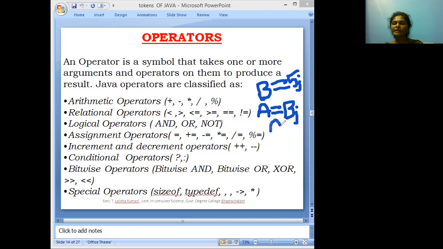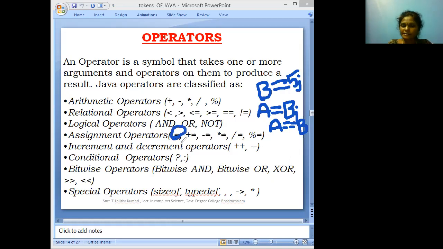Suppose here we take a double equal to b. What is the meaning of this statement? a and b both contain the same value, both are equal. Assignment means some value, variable, or expression is assigned to a variable, which is the assignment statement. This assignment statement is represented with the equal to symbol.